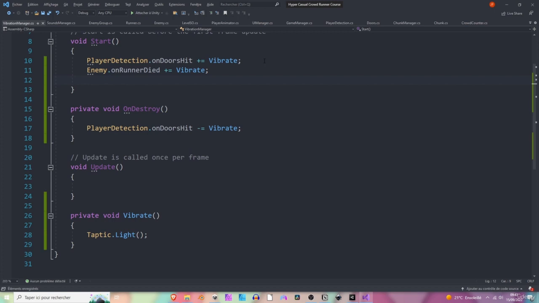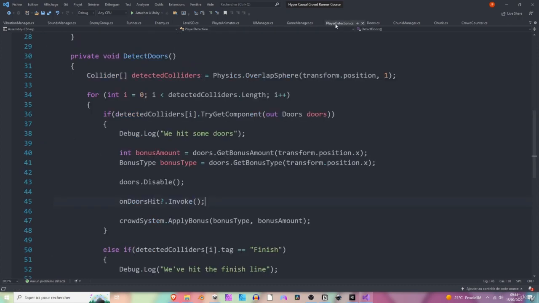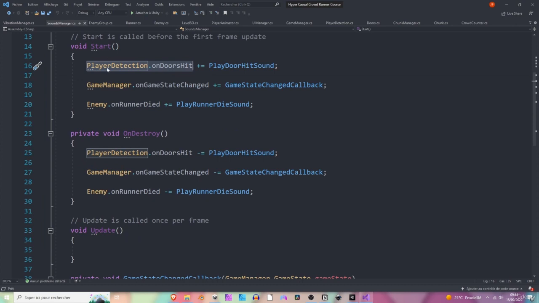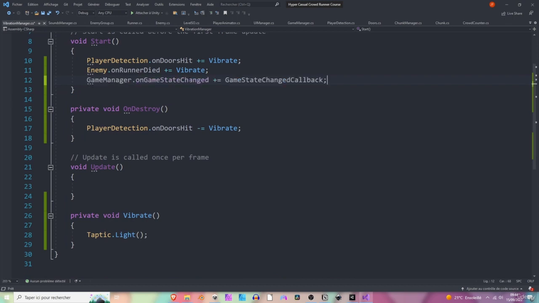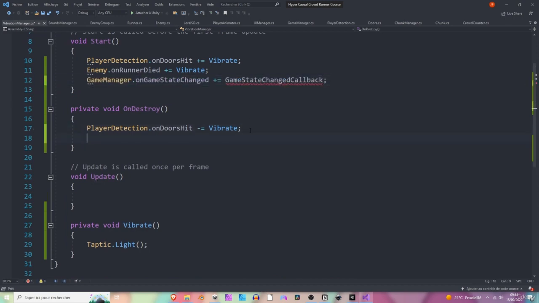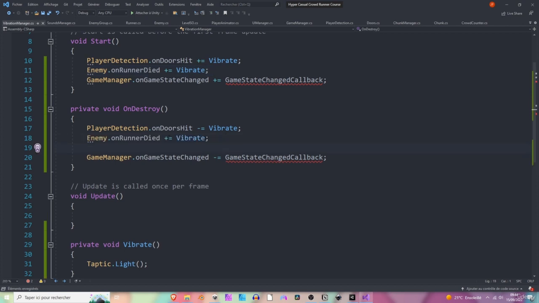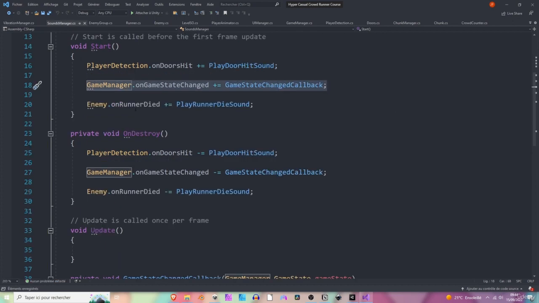Okay. I also want, I think, the phone to vibrate whenever we cross the finish line. Exactly. So do I have an event for that? Okay, I'm going to use the game manager event right here, like we've done for the sounds manager. So let me quickly grab this. Okay, now I can paste it here. I can also copy it and unsubscribe from it. And I also need to unsubscribe from the enemy event too, before I forget. Okay, like so.